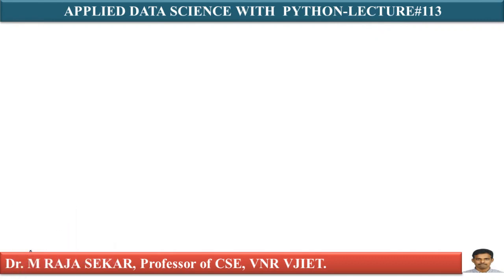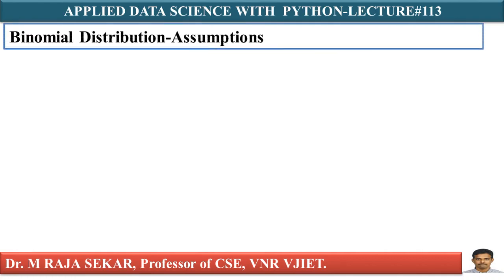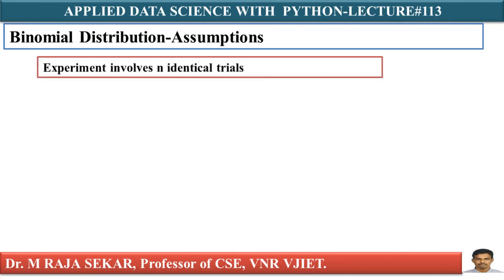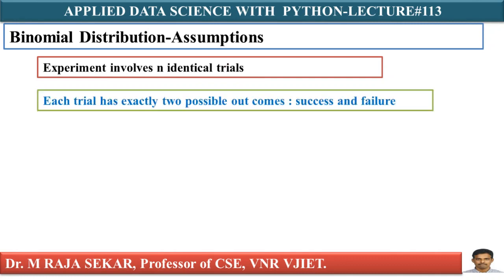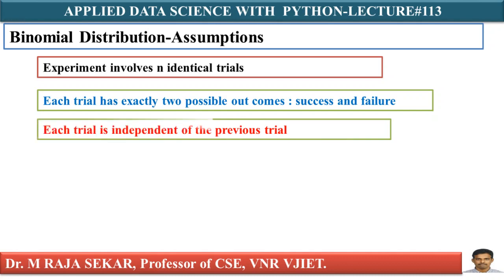I will continue my discussion on binomial distribution. First, we will try to understand the assumptions of binomial distribution. The experiment involves n identical trials. Each trial has only two possible outcomes: the first one is success, the second one is failure. Each trial is independent of the previous trial.